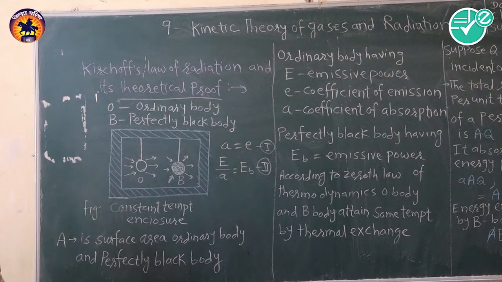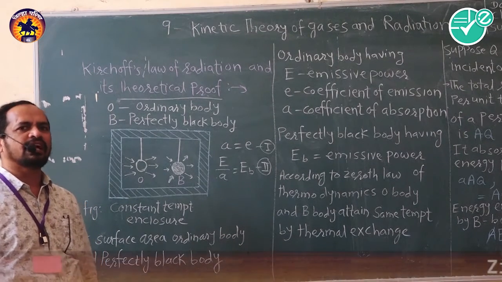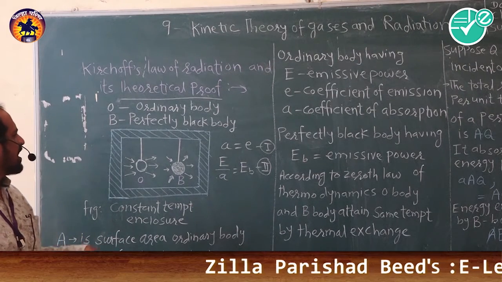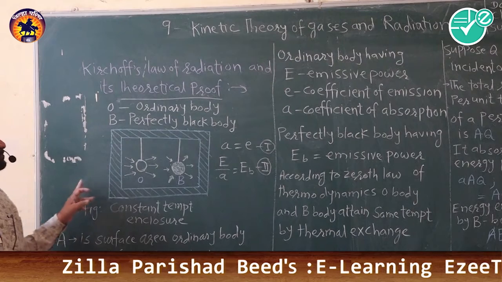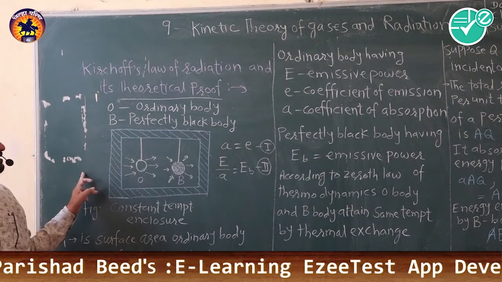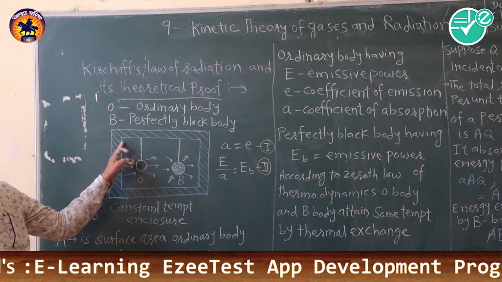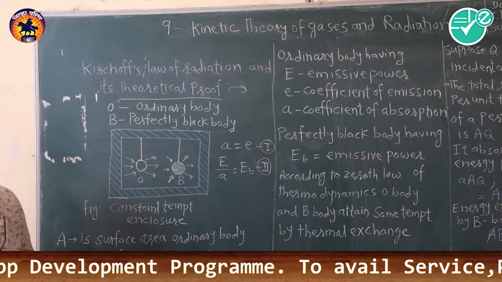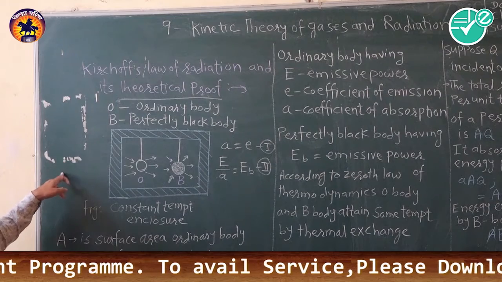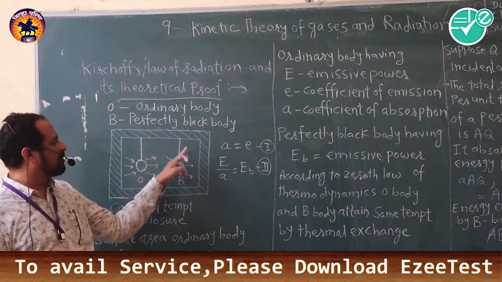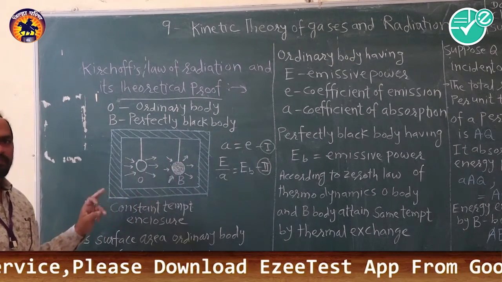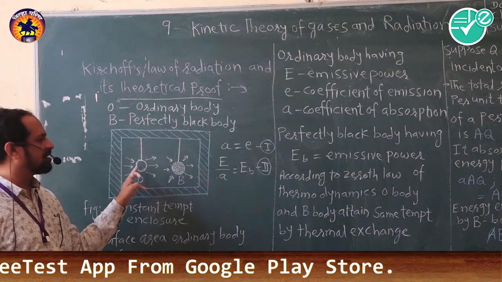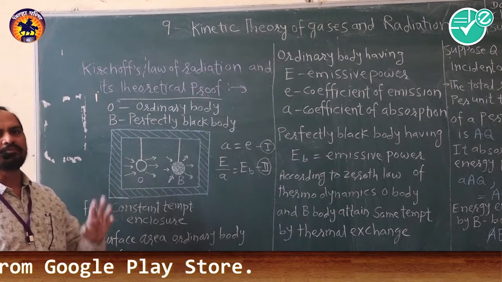According to the zeroth law of thermodynamics, we know that in thermal equilibrium, as no external energy can enter this enclosure, and heat cannot go outside the enclosure, both bodies can exchange heat, and after some time both bodies attain the same temperature.